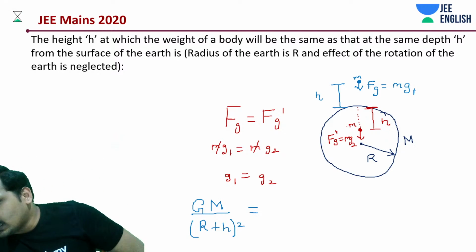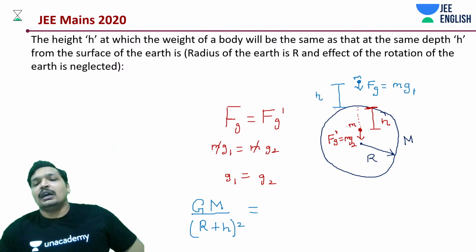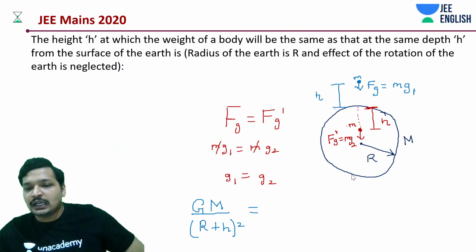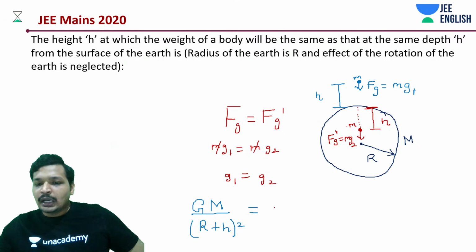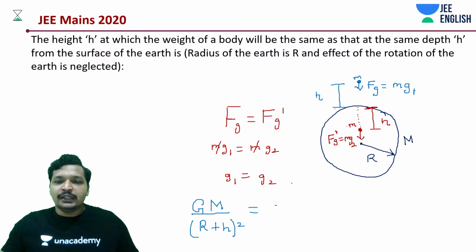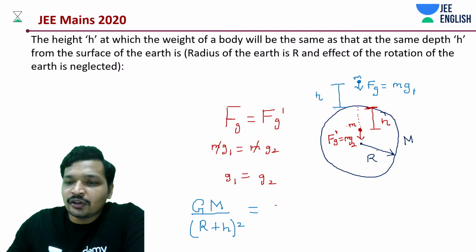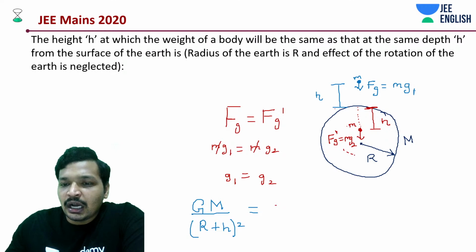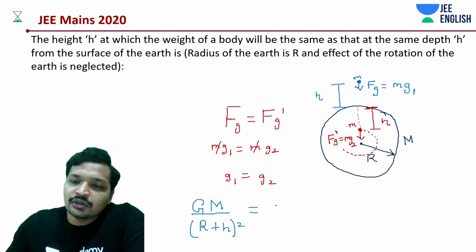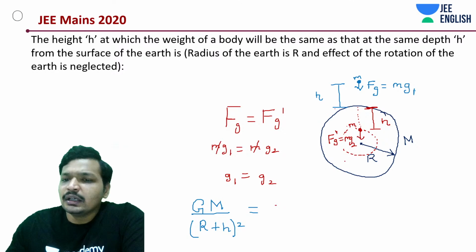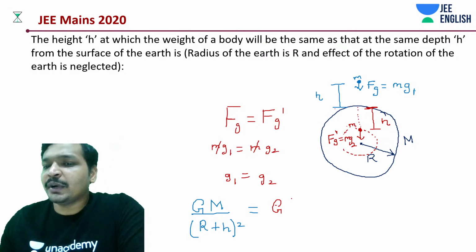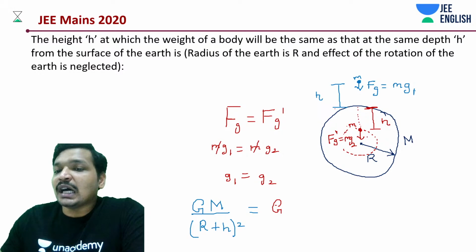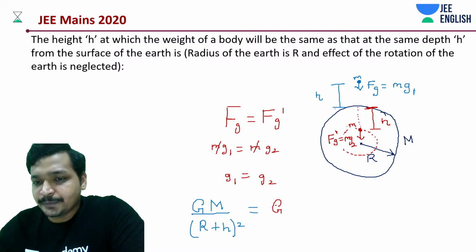If you don't remember the equations, no issue, students. So what we can do is, if you don't remember the equation, it's fine. But you need to remember the basic concept that what we are concerned about, students, is the mass enclosed. Okay, this is the mass enclosed. So we'll be saying G into mass enclosed divided by what? This R minus h is the distance.